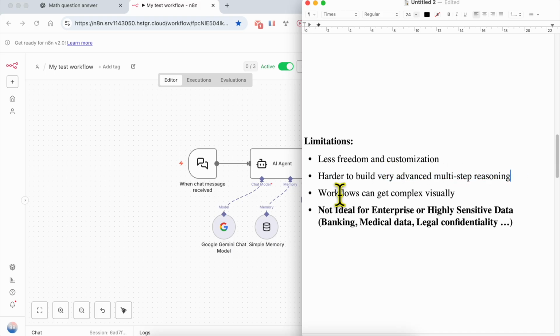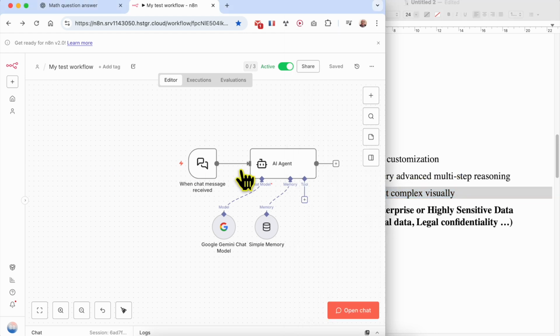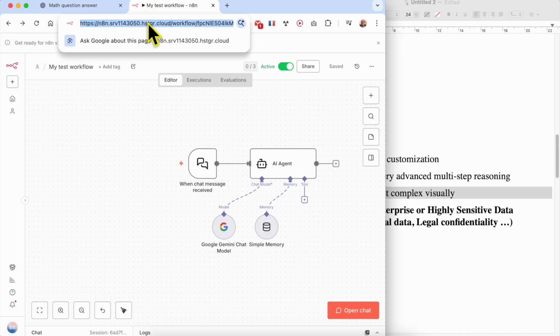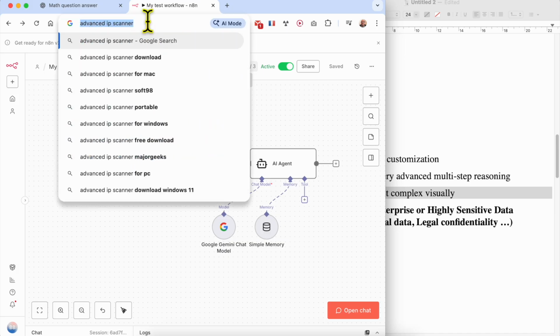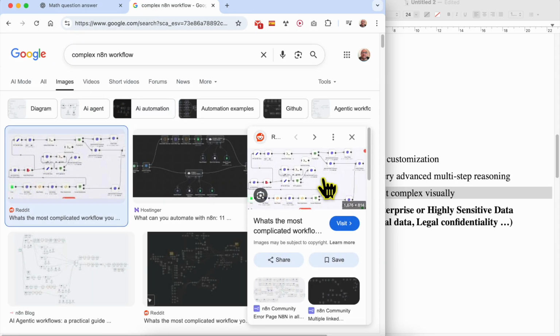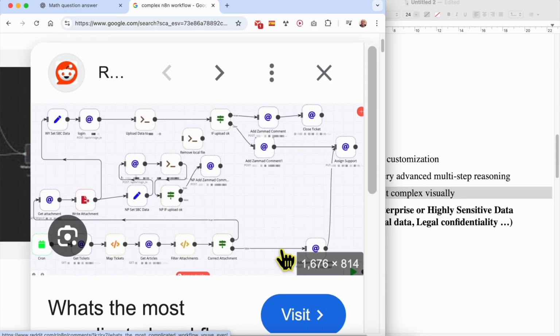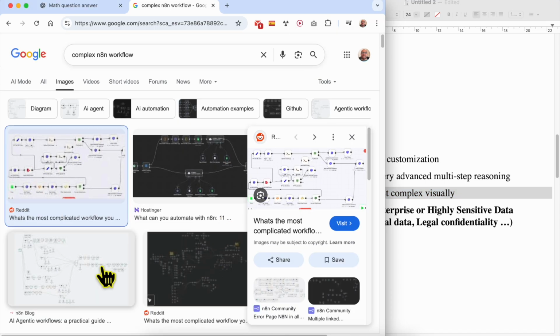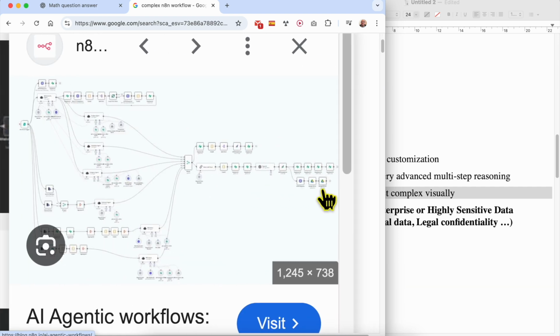The third limitation to no-code AI is that the workflows can get complex visually. For example, here is an advanced, complex n8n workflow. This is an example of an AI automation using n8n. As you see, it is almost hard to understand. This is another workflow.